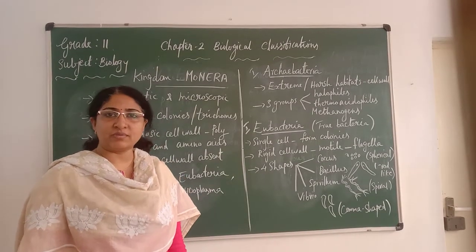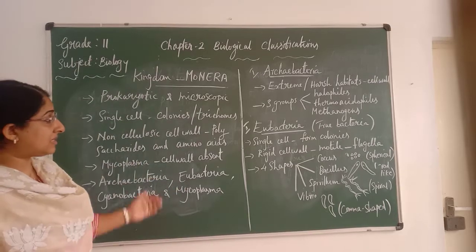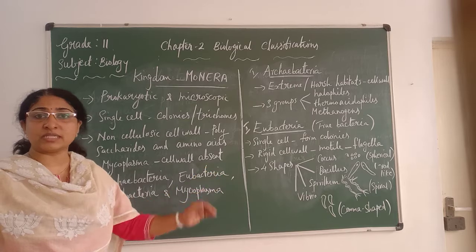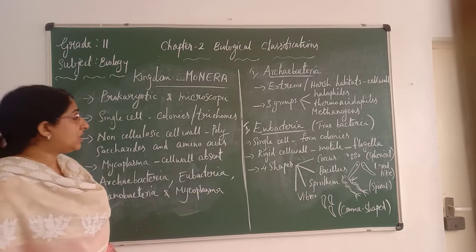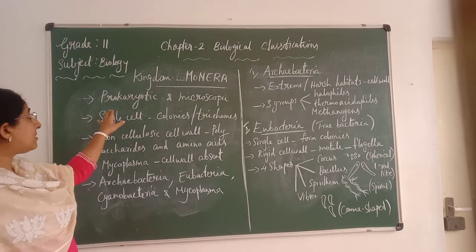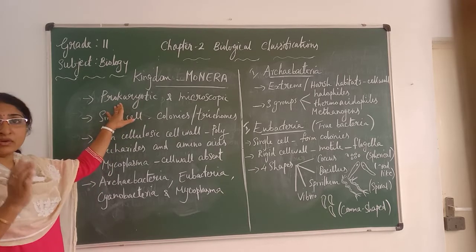Now we are going to learn about kingdom Monera. We know there are different kingdoms. In the last session I told you there are 6 kingdoms of classification. The first kingdom is kingdom Monera. So what is meant by kingdom Monera? This kingdom includes many organisms.